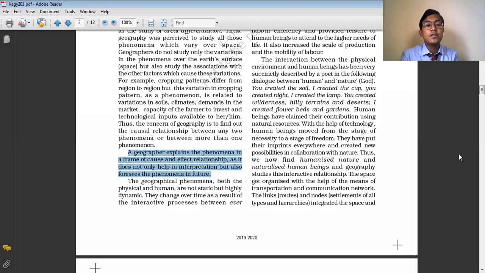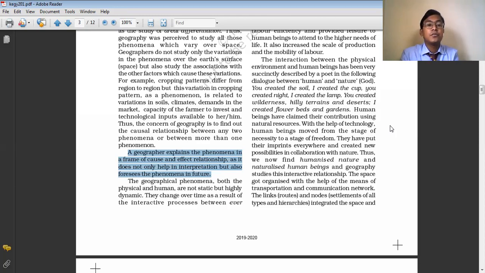We will not only study that rainfall is taking place, but try to understand why this rainfall is taking place today and what will be its outcome, means what will be the effect of this rainfall on society. So geography tries to understand the cause and effect relationship of phenomena. It helps us in interpreting the phenomena in a more detailed way, as well as in predicting the future.